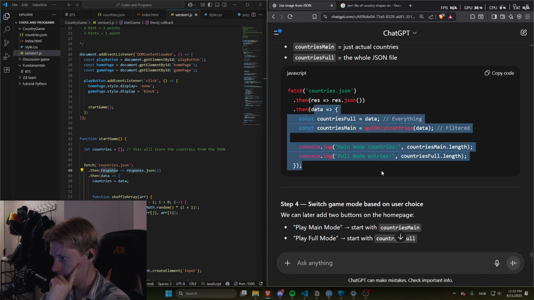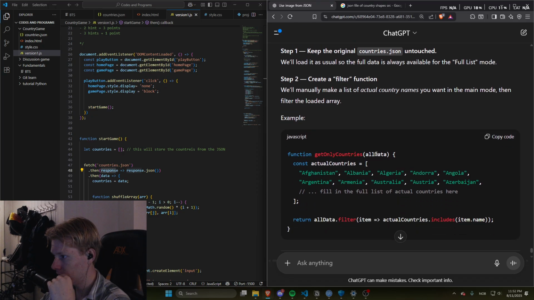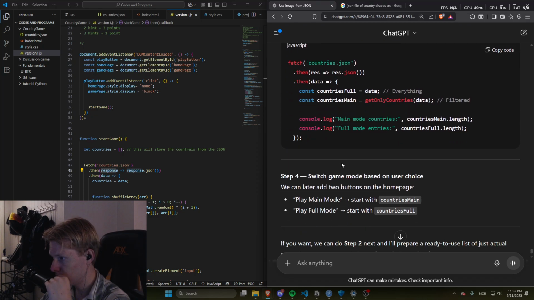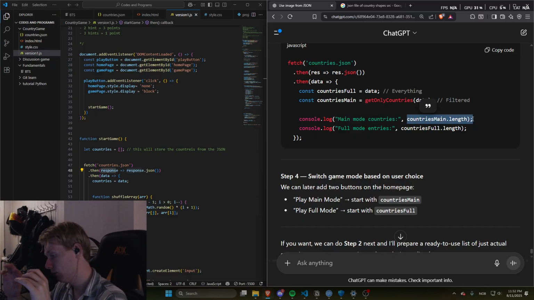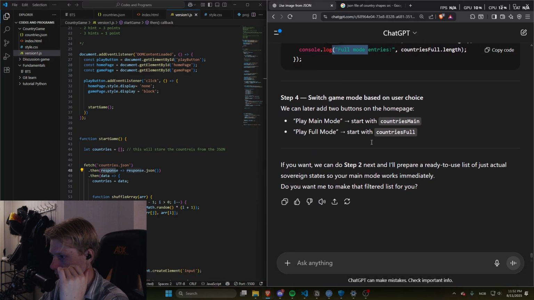And then obviously we have the data which we can navigate afterwards, after it has filtered out the elements that we don't need. That's basically what the fetch function does. So countries full equals data, and countries main equals getOnlyCountries(data), which we already defined right here. So it's pretty simple. Console log main mode, countries main dot length. That's the length, or in that case the amount of objects, which is the amount of countries we have in the main mode, and this will be the amount of countries that we have in the full mode. So all pretty interesting here.